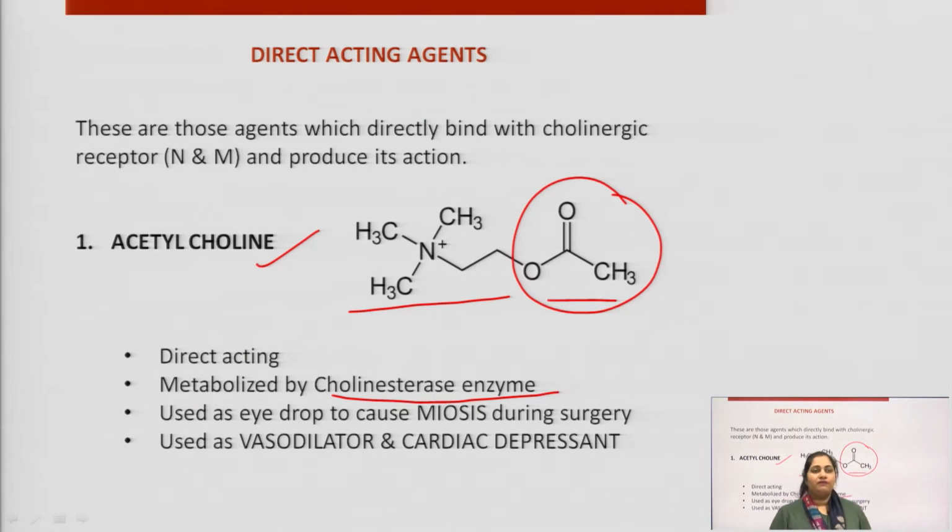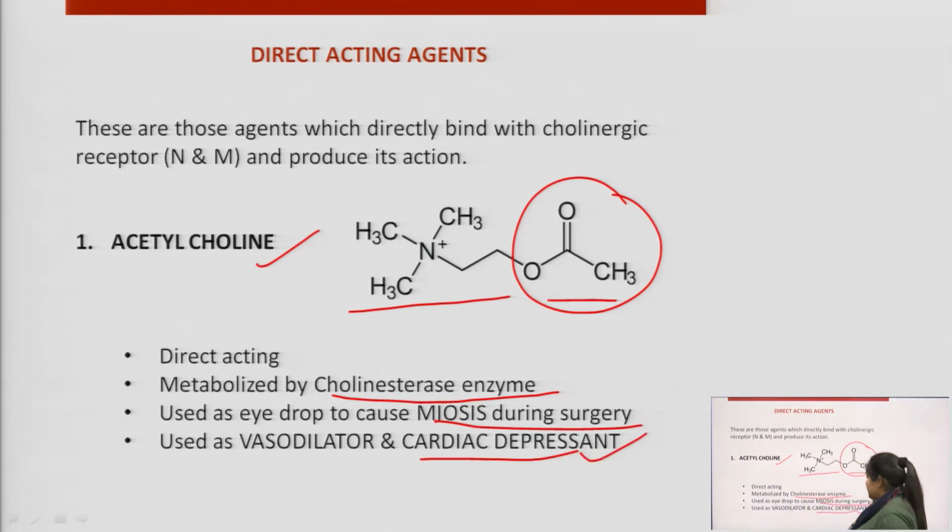Further, when we talk about the uses of acetylcholine, it is used as an eye drop to cause miosis during surgery. Apart from that, it is also used as a vasodilator or cardiac depressant, as we have already studied. The sympathetic system has the effect of increasing the heart rate. Rather, parasympathomimetic or cholinergic drugs are well known for their action on the heart in decreasing its rate, so they are also known as cardiac depressants.